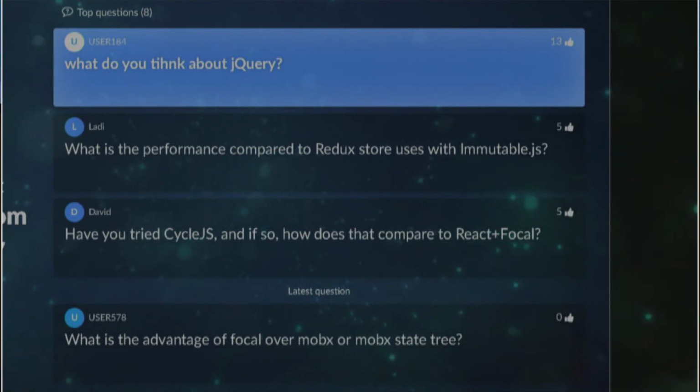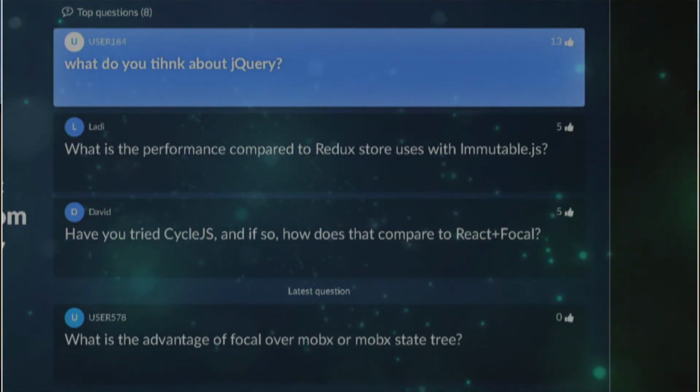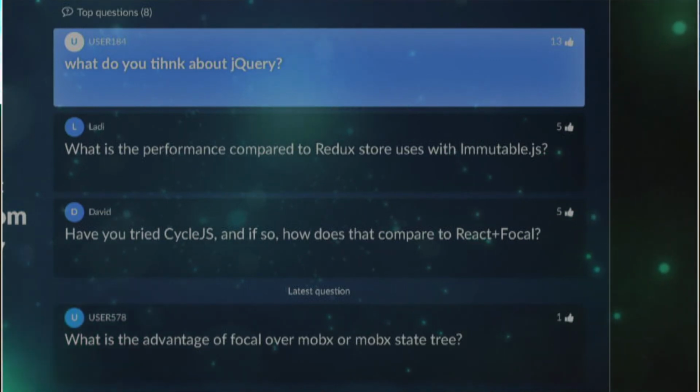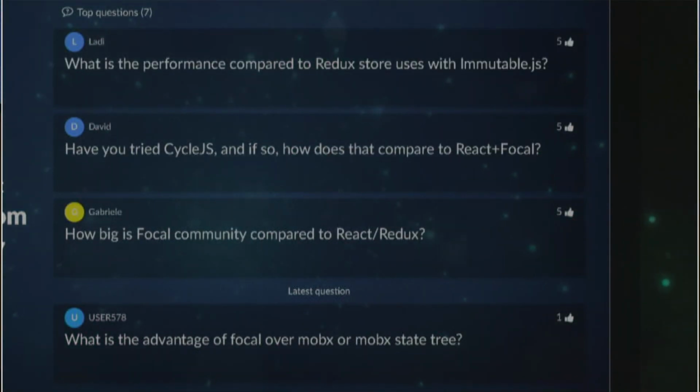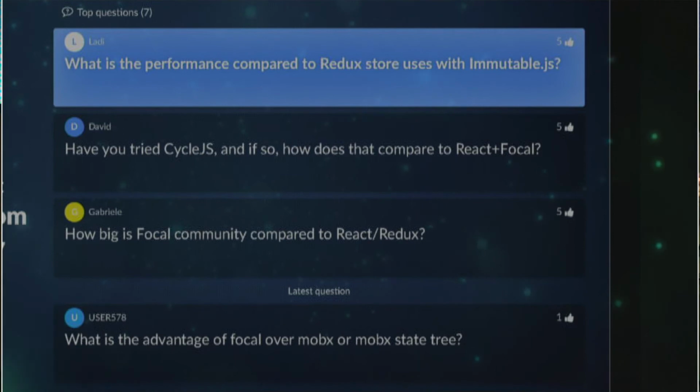What is the performance compared to a Redux store used with Immutable.js? It's really bad, guys. If you have a big data structure, Redux with Immutable.js will have bad performance.